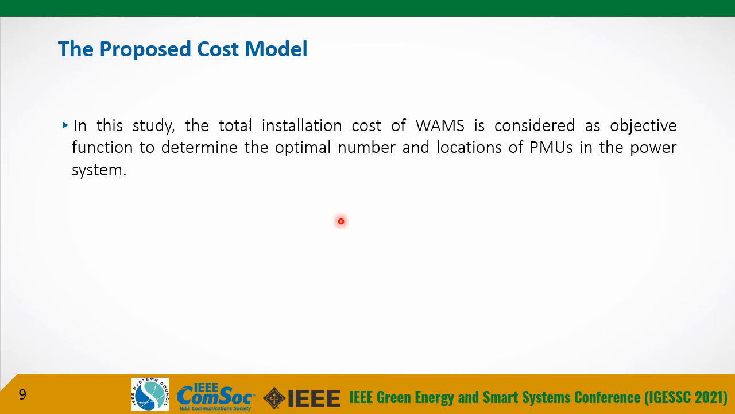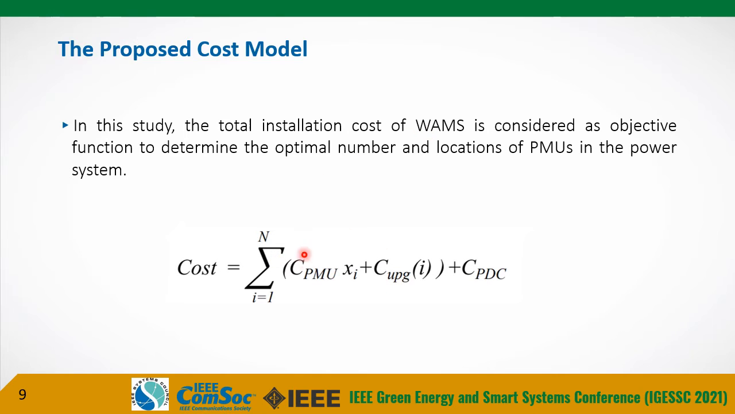In the proposed cost model, the total installation cost of the wide area monitoring system is considered as the objective function to determine the optimal number and location of PMUs in the power system. Thus, the objective function was given as follows to minimize the total installation cost of WAMS, which includes the PMU cost, PDC cost, and upgrading cost, where the upgrading cost was calculated by the cost factor multiplied by the number of branches in the substation. Additionally, this objective function is subject to the observability constraint as previously stated.